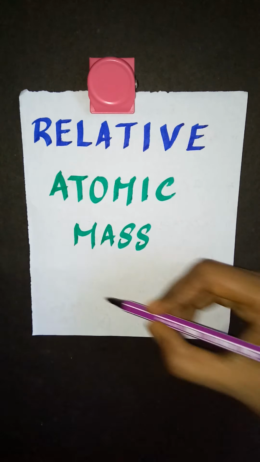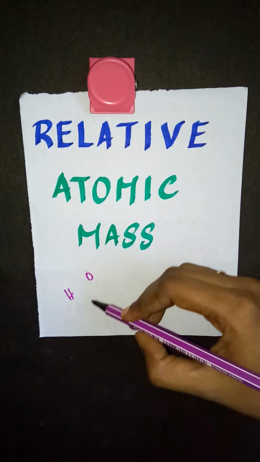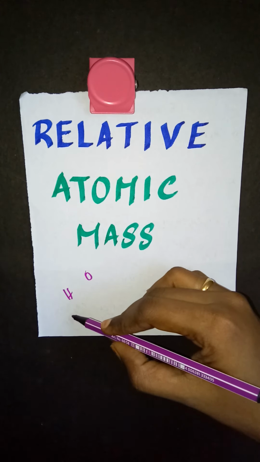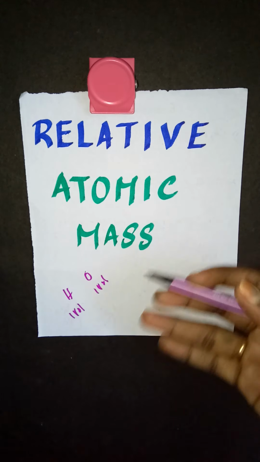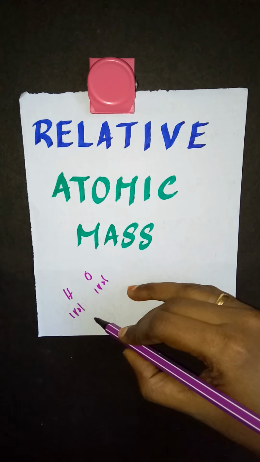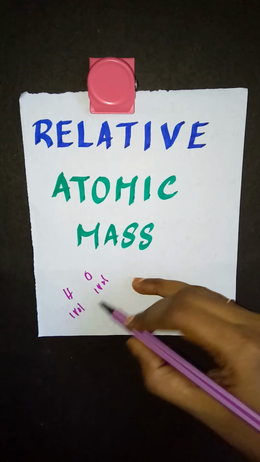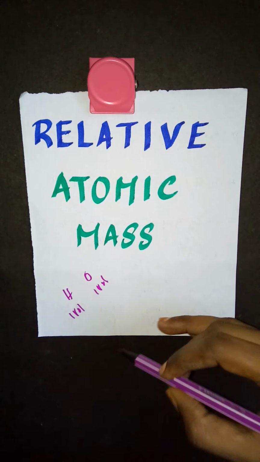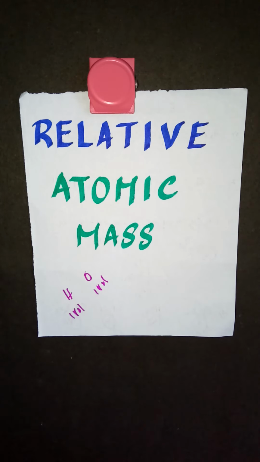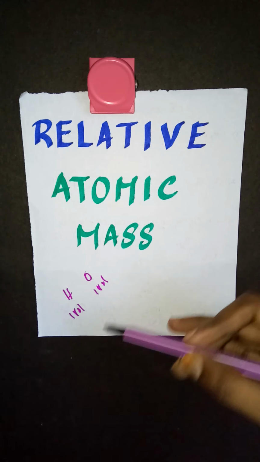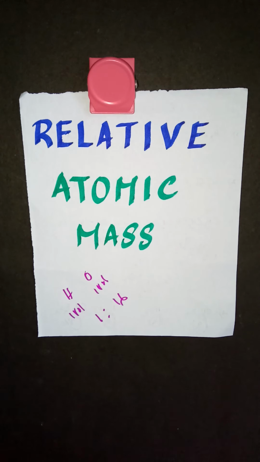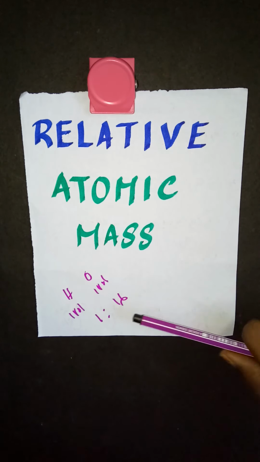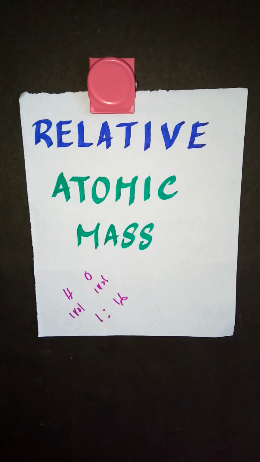Say for example, I am taking two gases, hydrogen and oxygen, in equal volumes. One volume of hydrogen and one volume of oxygen. Say I am taking 22.4 liters or whatever it may be, and then weighing it. The ratio of their masses will be equal to the ratio of the masses of their single molecules. In this case, the ratio of their masses is always found to be 1:16. This means that a molecule of oxygen is 16 times heavier than a molecule of hydrogen.